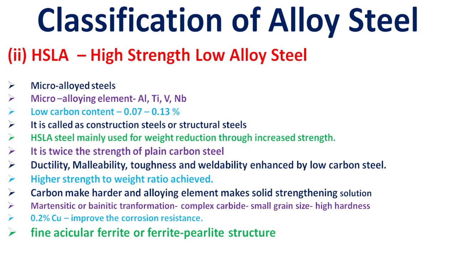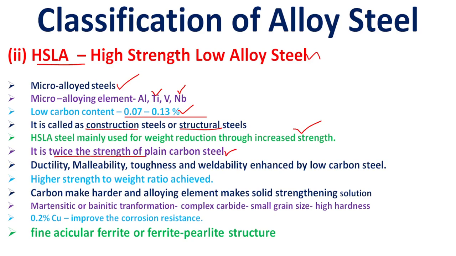Another category is HSLA steel, high strength low alloy steel, which is a microalloyed steel. The microalloying elements are aluminum, titanium, vanadium and niobium. The carbon content is low, in the range of 0.07 to 0.13%. It is also called construction steel or structural steel material. HSLA steel is mainly used for weight reduction through increased strength: low weight and high strength. It is twice the strength of plain carbon steel material.